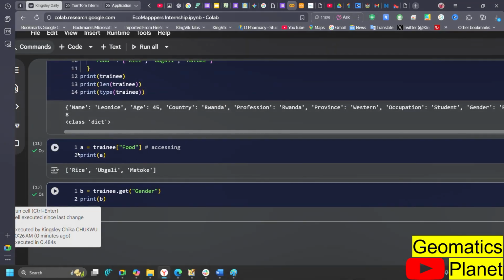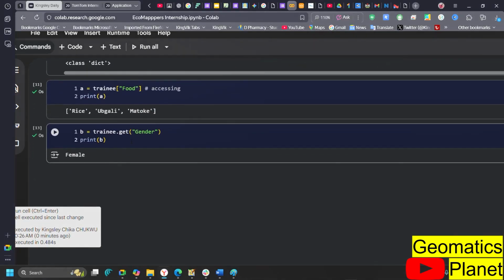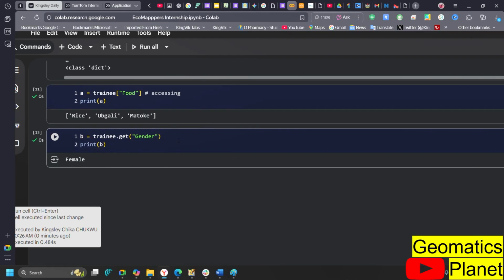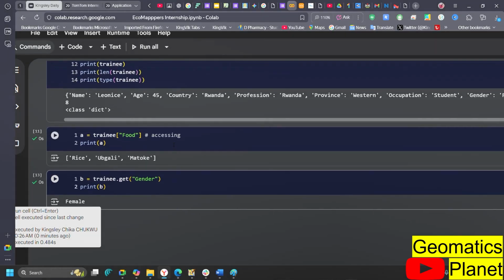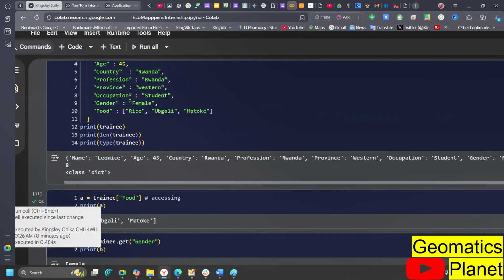The first thing I did here was that I said food. I call the food, it brings me the item. The next thing I did here was I used the keyword get, and it gives me the item inside there. So with this, you can access anything that is inside the dictionary, no matter how big it is. So you use the key to get that, and you use the value to also get that.